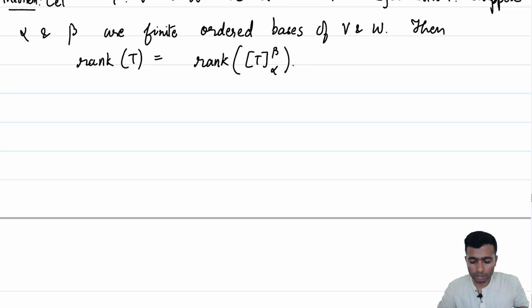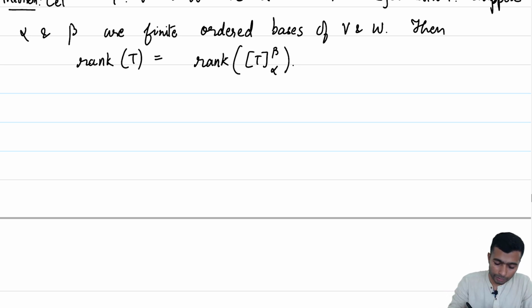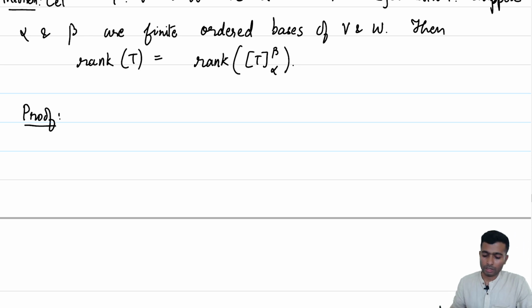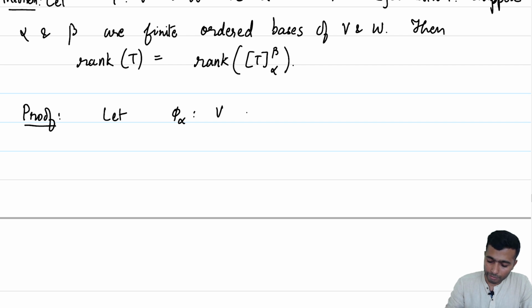Irrespective of which ordered bases alpha and beta you take and look at its matrix, the rank of T is equal to the rank of this matrix. So, let us give a quick proof of this. It is an elegant proof. We will first define phi alpha to be a map from V into R n, where n is equal to the dimension of V.